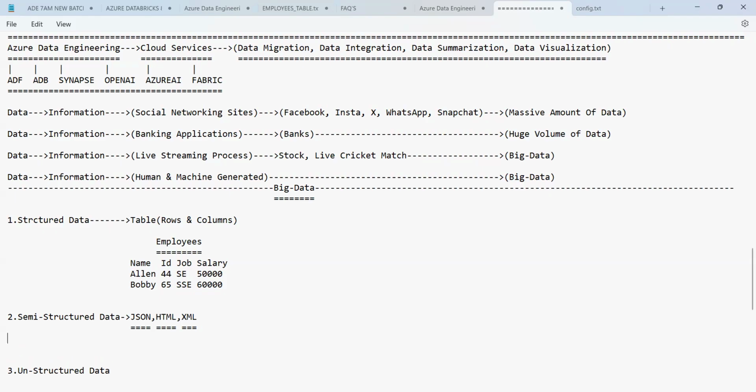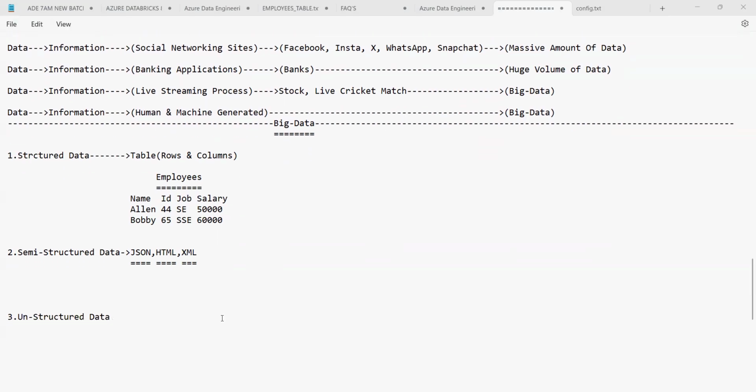That means semi-structured data is not fully structured, but still the user can understand the data. The user can understand it, but not fully. It is the data recorded in the form of files which is not fully understood by the user, but still has a format.